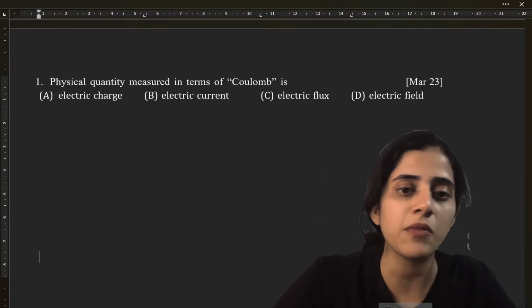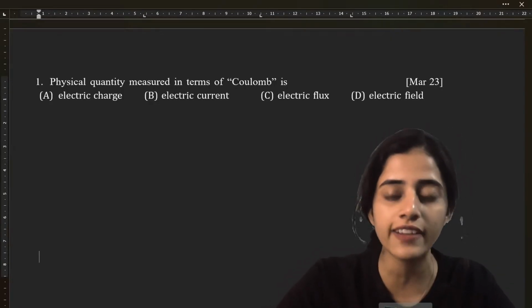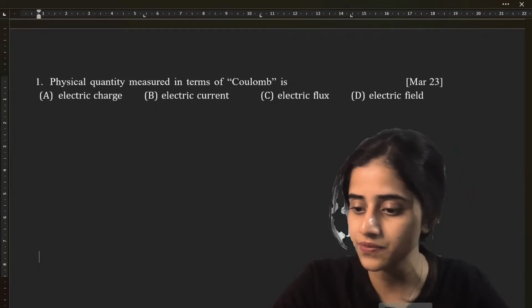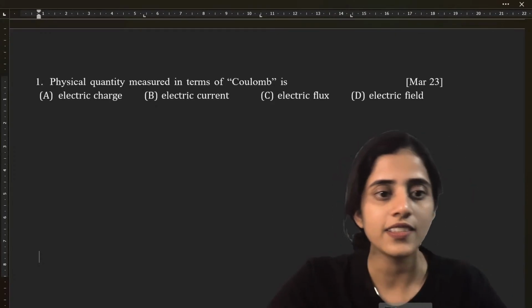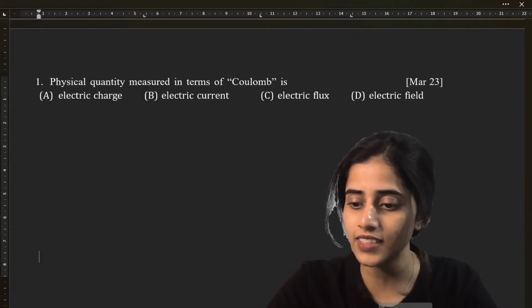Alright, first question. The physical quantity measured in terms of coulomb is: A, electric charge; B, electric current; C, electric flux; D, electric field. What is the answer? A. Okay, I've got so many A's.